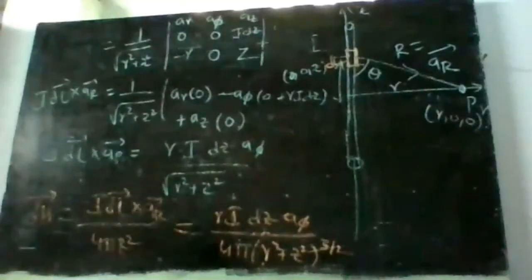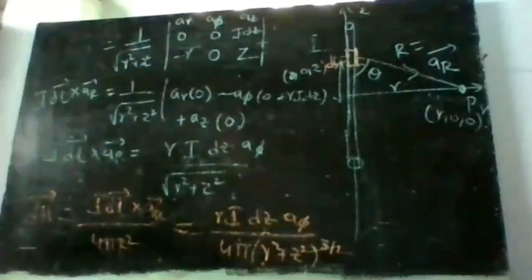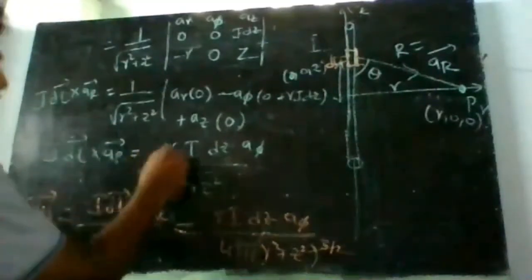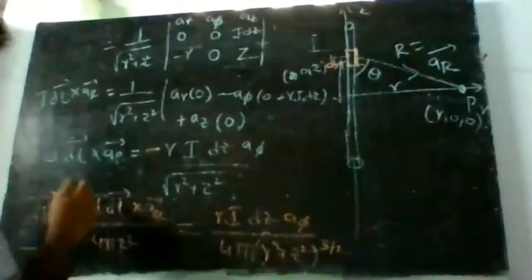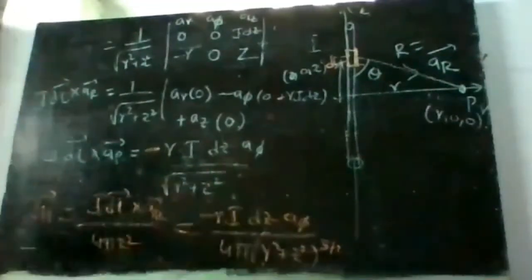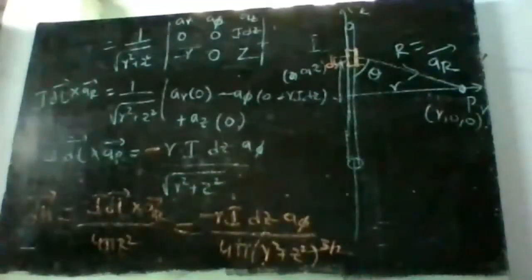Clear? Understood this till now? Any doubts in this? Sir, minus also. Yeah, correct. Sorry, there is a minus here. Minus A phi. Done with this? Clear with this? Understood? I hope there is no doubt in this.